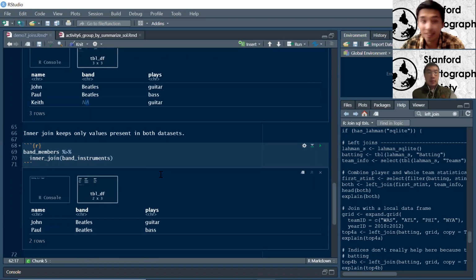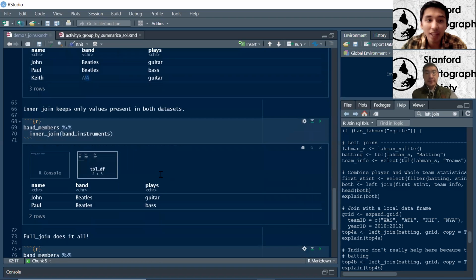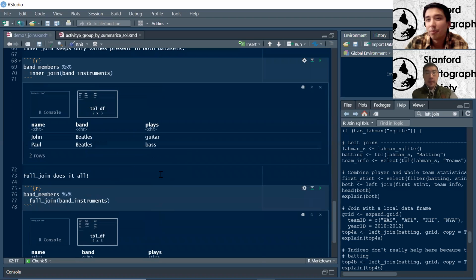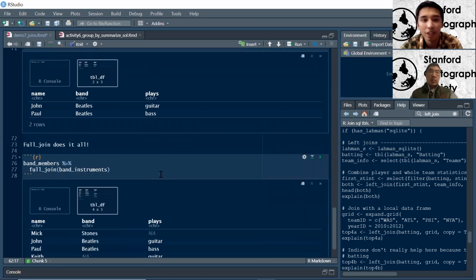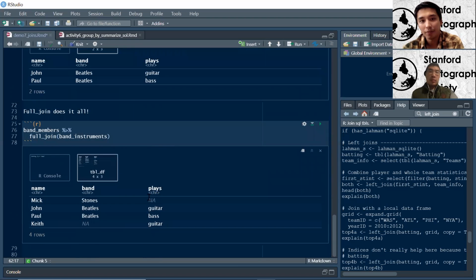And then last but not least, full join just does it all. Full join basically just stacks them right on top of each other. And you can see here, this one will have the most NAs, which in this case isn't a lot, but on a big data set, this could certainly act up. So in many ways, joins can act as filters, right? In a way, you're saying, I only want values where I have this or I have that. And so that's something you definitely want to keep in mind.